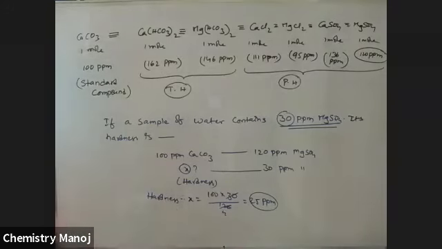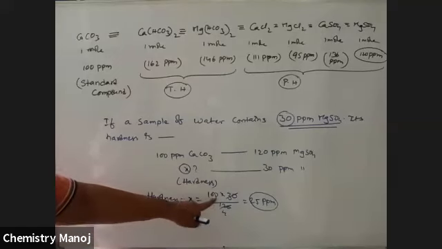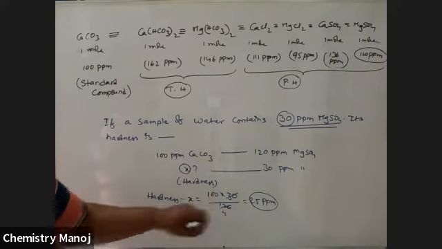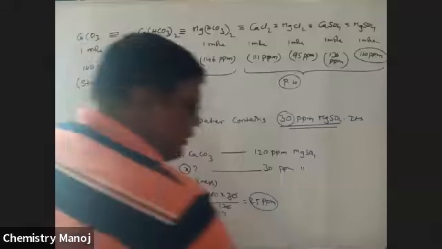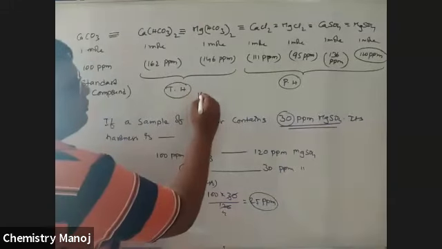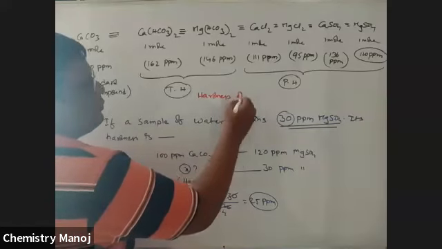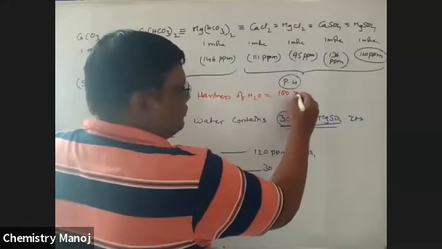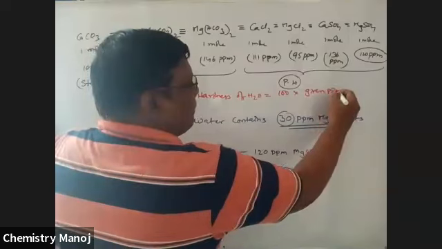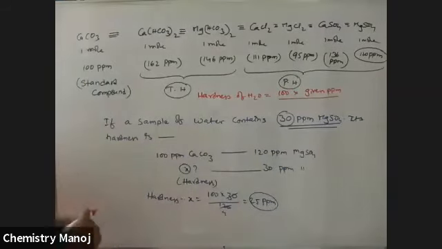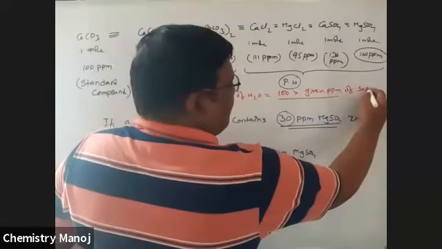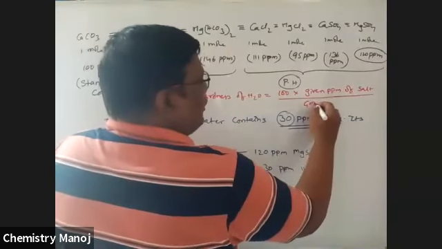So now, how to calculate hardness of the water? Hardness of the water is equal to 100, which is always fixed, the CaCO3 value, into given ppm of salt by gram molecular weight of salt.